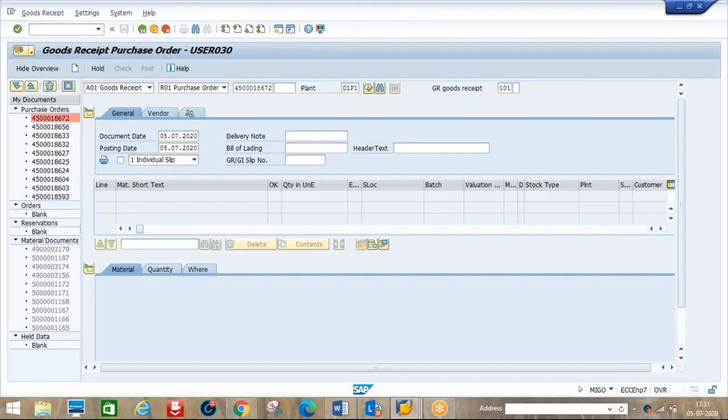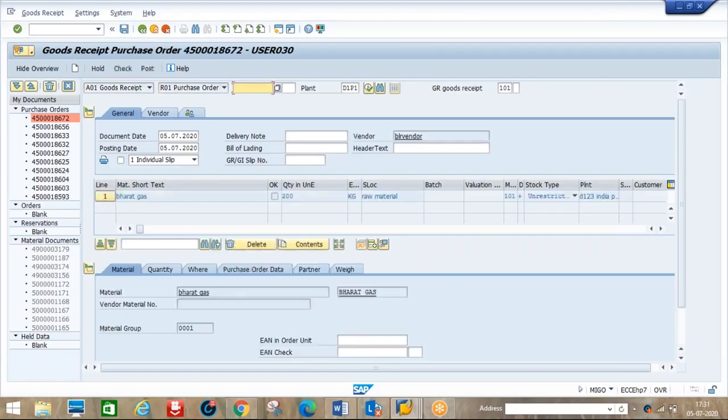Okay, let's take an example: now 200 kgs we ordered. The vendor will supply the gas in cylinders, 200 kgs. So he will bring 20 kgs in one cylinder. So 10 cylinders he will come with. 20 into 10 is 200 kgs.